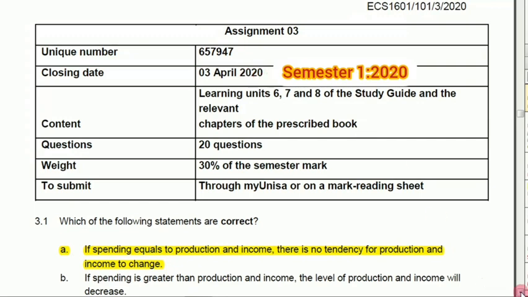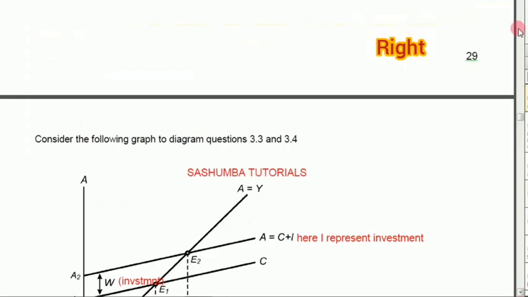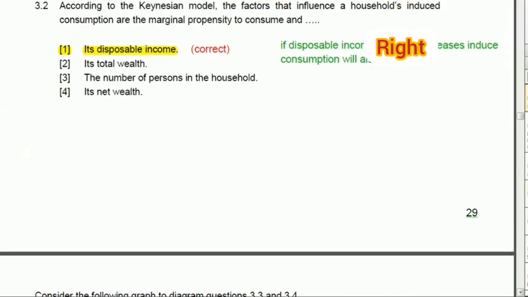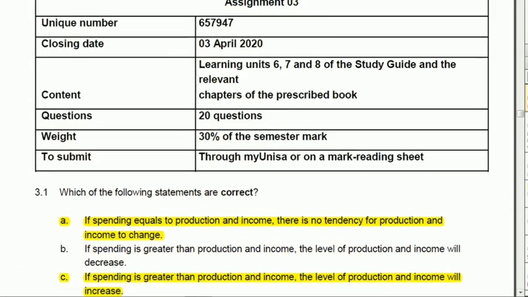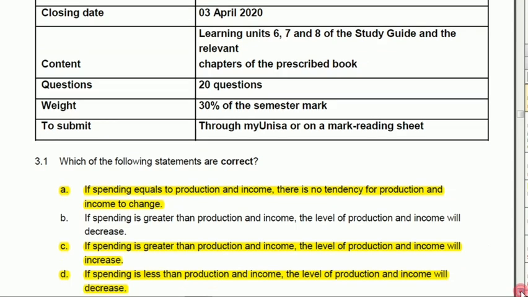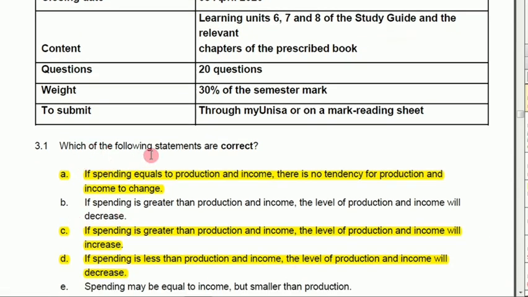Okay, let's just dive right into question 1. Which of the following statements are correct? If spending equals production and income, there is no tendency for production and income to change.